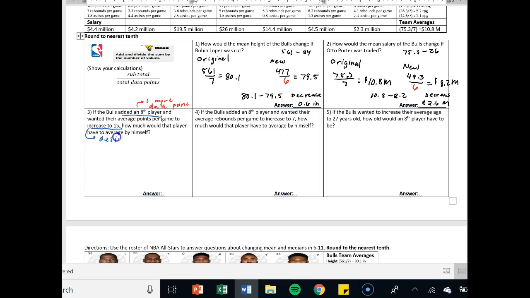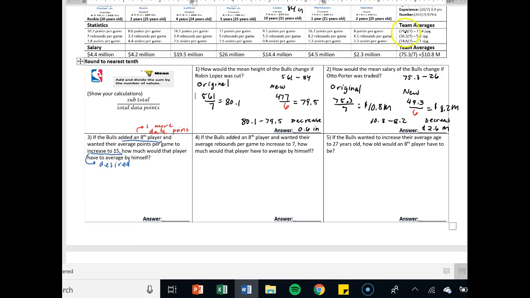It's almost like if you were taking a quiz and you're like, hey, I want my grade after this quiz to be a 90 overall. What do I have to get on the quiz? So it says, how much would that player have to average by himself? So here's what you do. You take your original points per game subtotal, which we have right there, 79.8. You're going to add another player, so plus X, we don't know how much he has to average, over, again, we've added one player, so 8, is equal to your desired mean of 15.